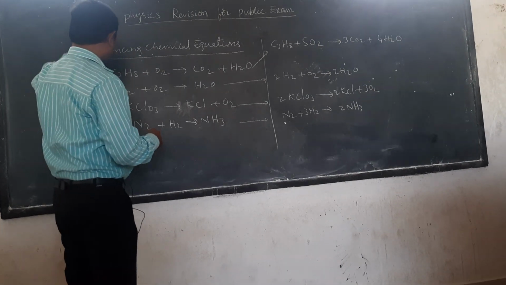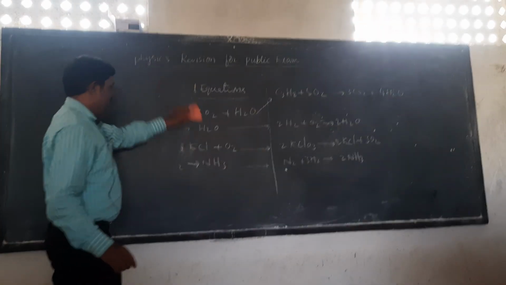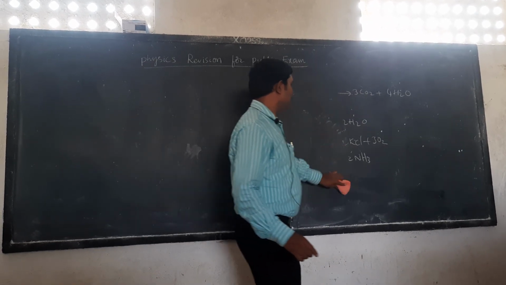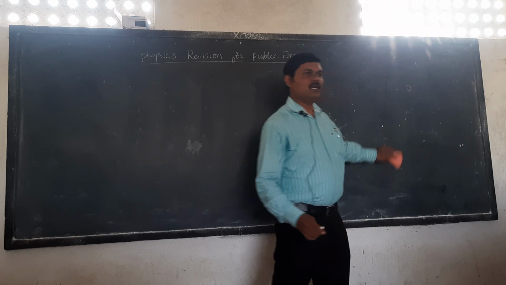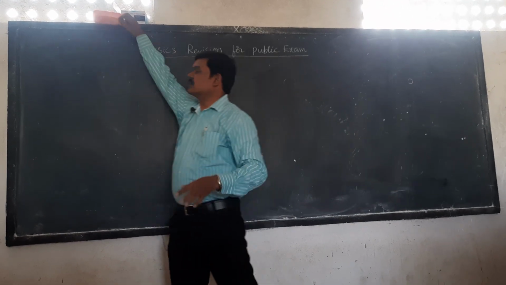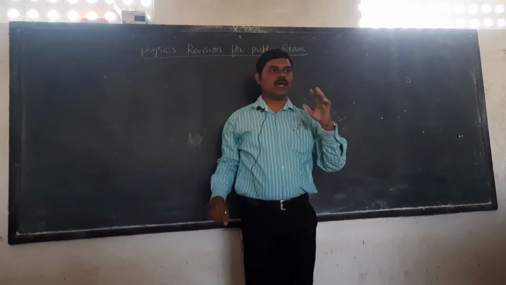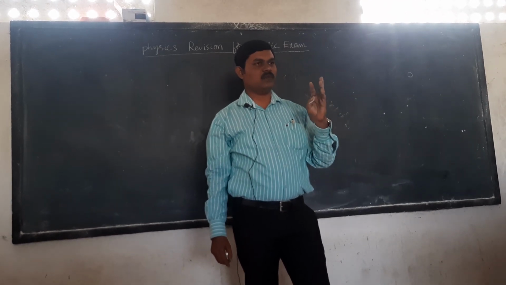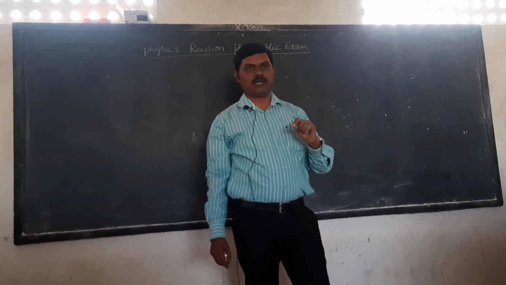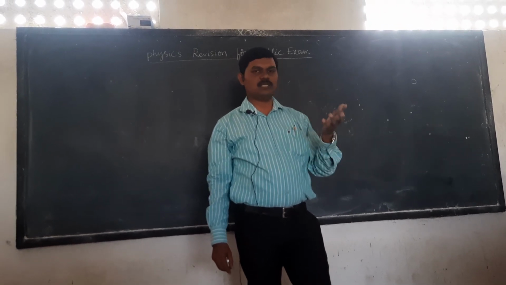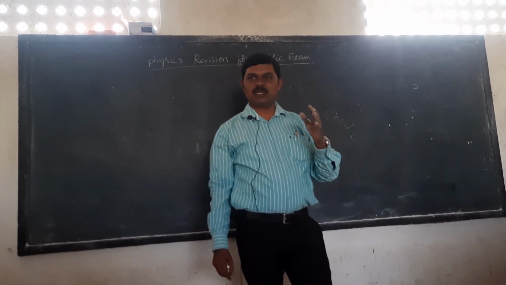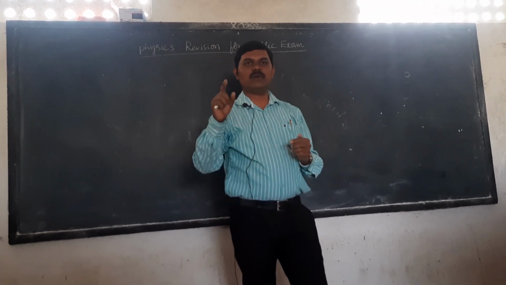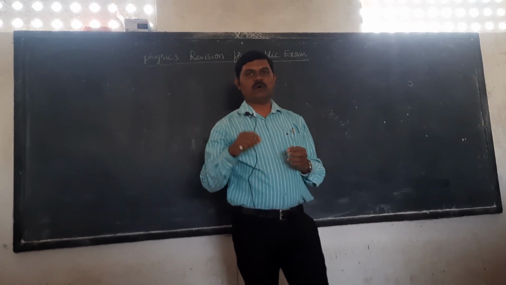So now we will go to the third lesson. Acids, bases and salts: 3 important concepts are there, and I will tell you 5 important questions from that. Number 1, related to indicators, how we can find acids and bases by indicators. Methyl orange, phenolphthalein and litmus paper are very important. The general concept we know: acids turn blue litmus to red, bases turn red litmus to blue. But methyl orange and phenolphthalein indicators are also very important.